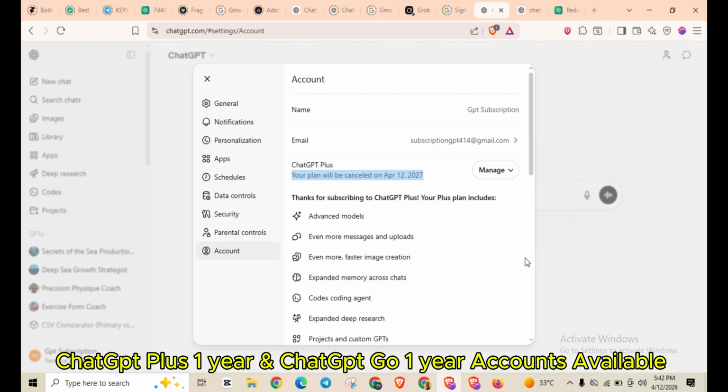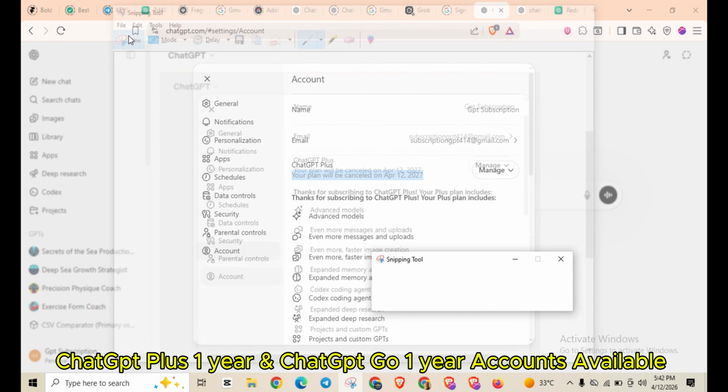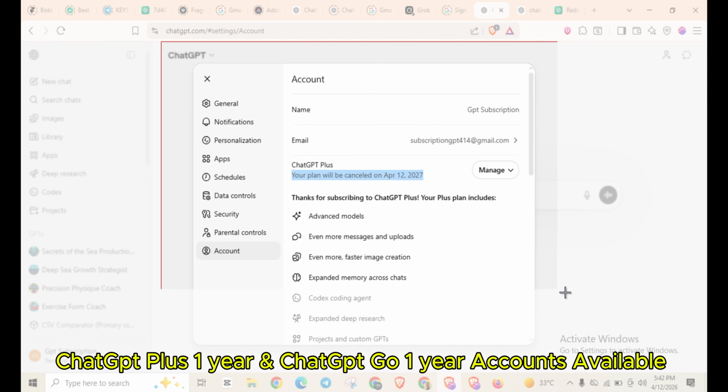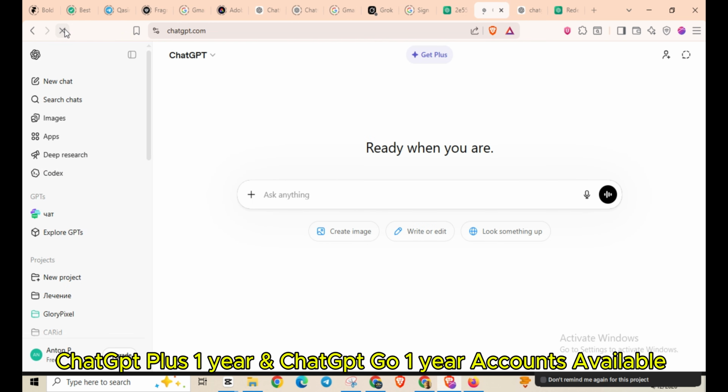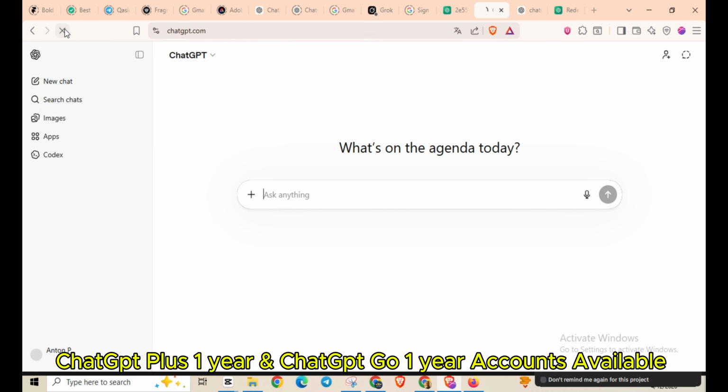These all are clients' accounts who have wanted me to activate the plans of 1 year on their accounts. So I have done these subscriptions for them. They have paid me a reasonable amount.